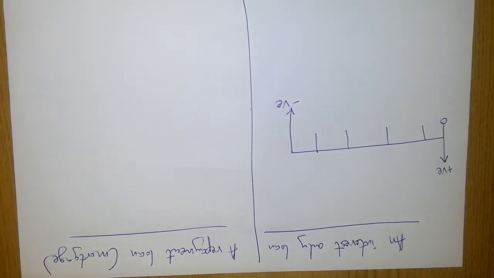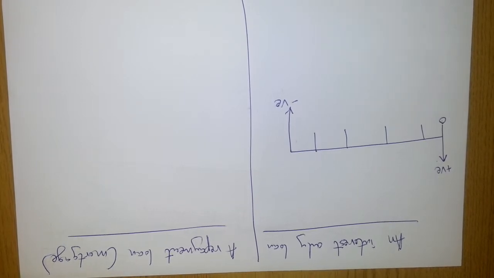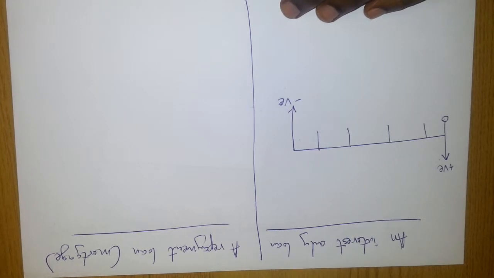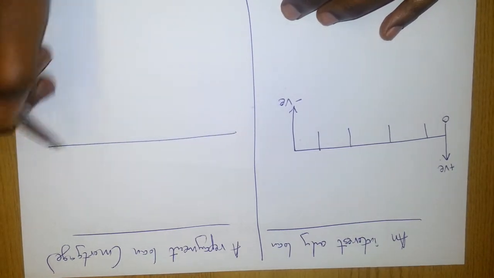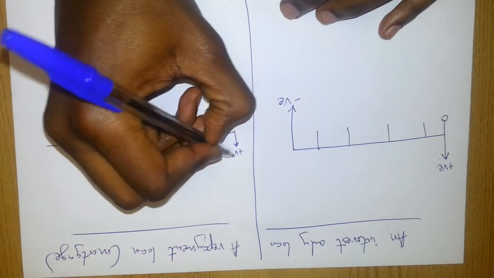Right, on to our last security, which is a repayment loan or a mortgage. A repayment loan is a loan that is repayable by a series of payments that include partial repayment of the loan capital in addition to interest payment. So when this guy takes out a loan here, he receives a positive cash flow.